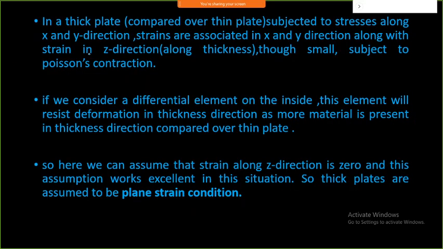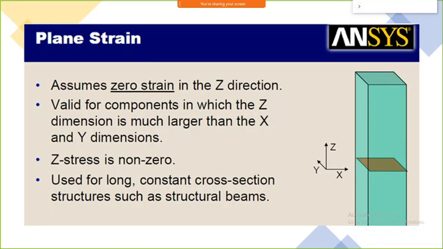Now if you consider a thick plate subjected to stresses along the x and y directions, and strains are associated in the x and y directions along with the z direction. Strain is also there in the z direction, due to a Poisson's contraction. It is going to happen only due to Poisson's contraction. This type of condition is typically called a plane strain condition, and you can just look at it like this.